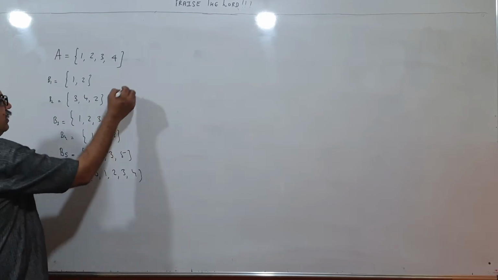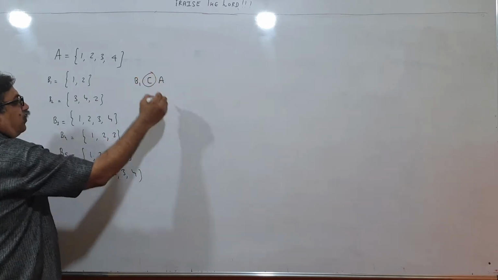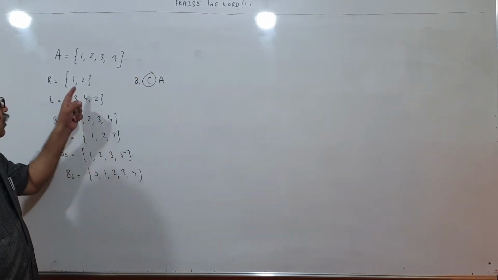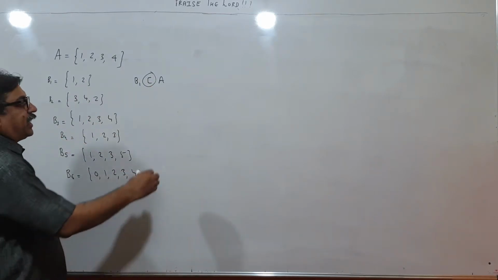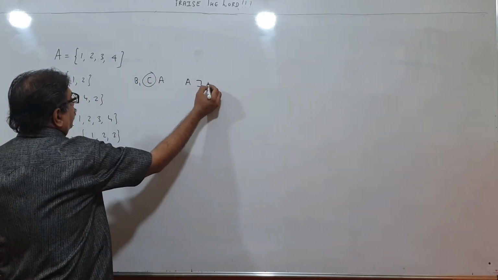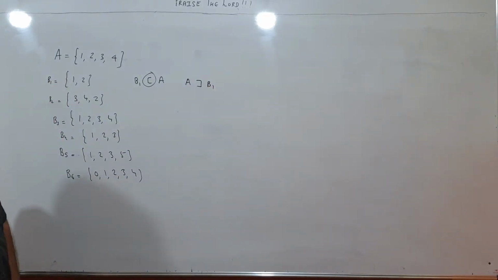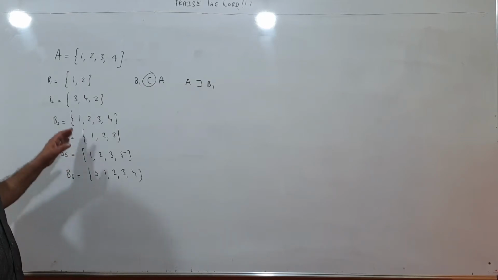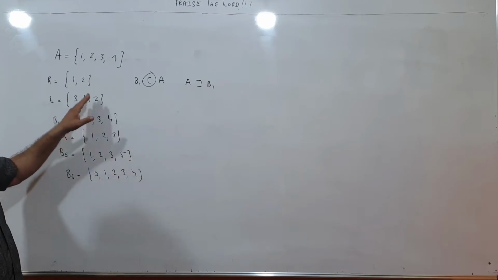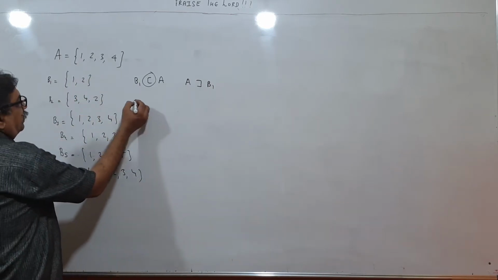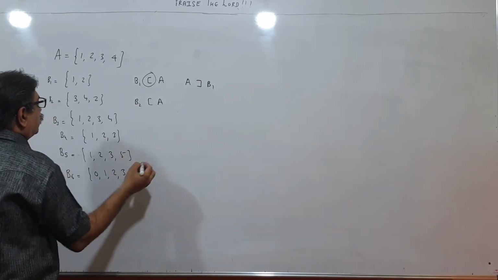And how do we write this thing? We write B1 subset of A. This is the symbol used for subset. Because all elements of B1 are present in A, B1 is subset of A, and I write A is superset of B1, both the things. A is superset of B1 and B1 is subset of A. Are all elements of B2 present over here? Yes. All are present. Therefore B2 is also a subset of A, and therefore A is a superset of B2.